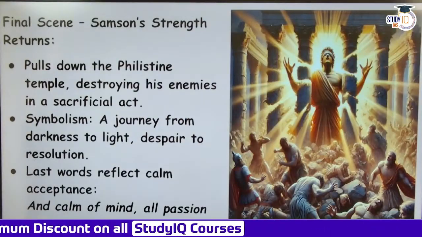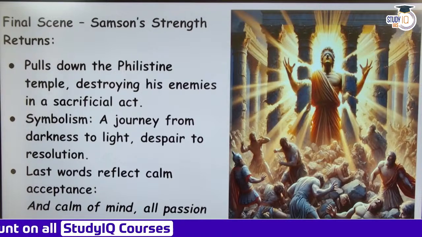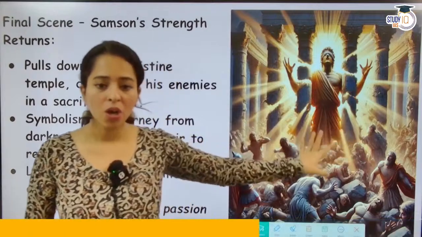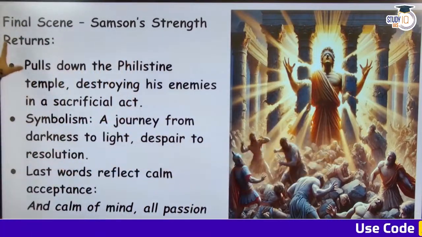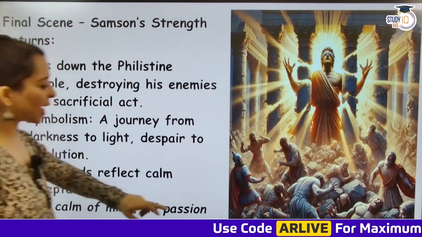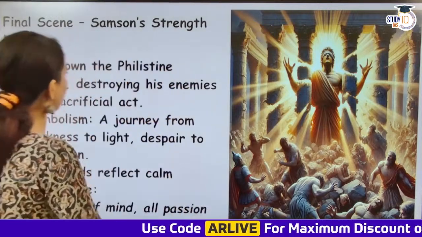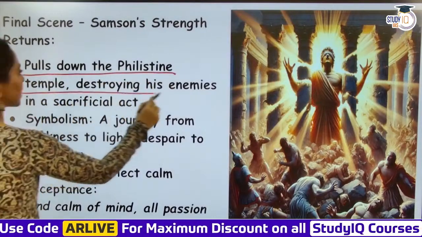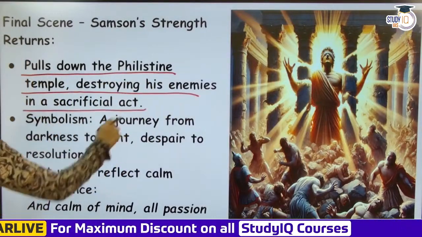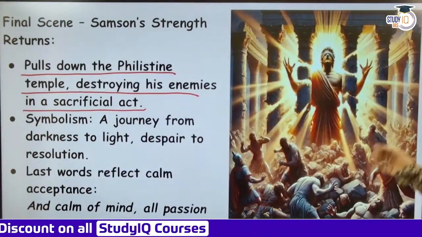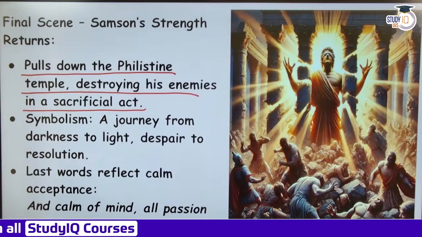Then the final scene. What is the final scene of Samson Agonistes? You can look at the blindfold that Samson has over here. That is the Samson character. Over here, in the final scene, Samson's strength returns. And what happens in the end is that he pulls down the Philistines. He pulls down the Philistines' temple, destroying his enemies in a sacrificial act. Okay, so he's basically sacrificing himself also, but he's also pulling down the Philistines.